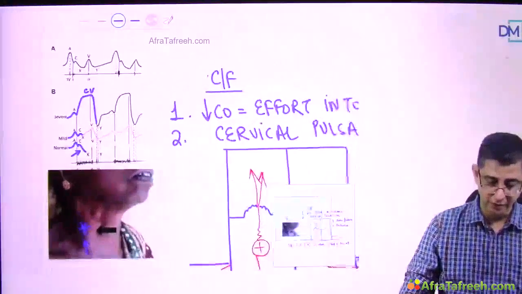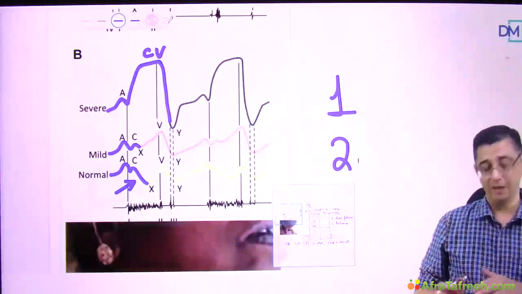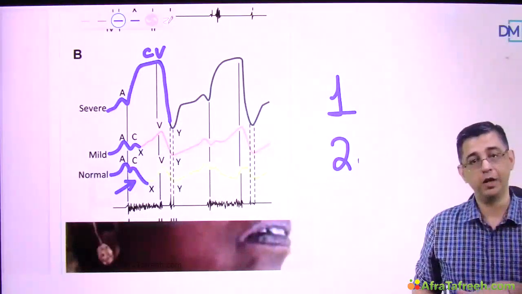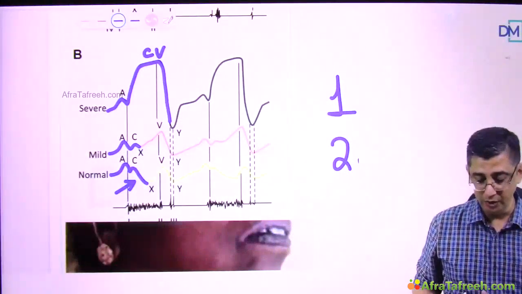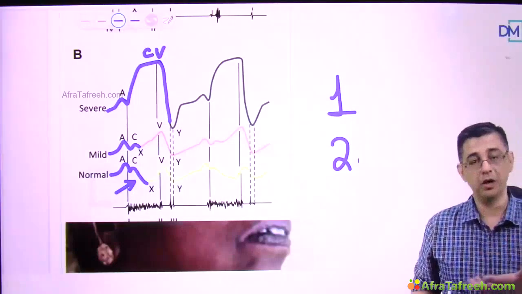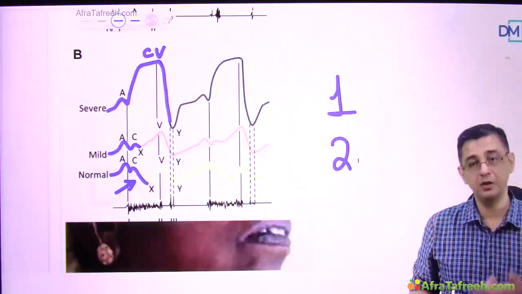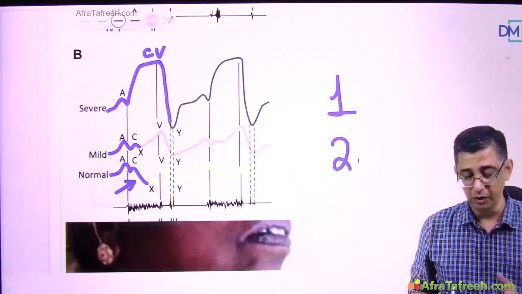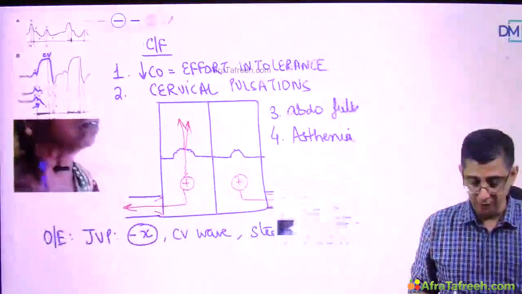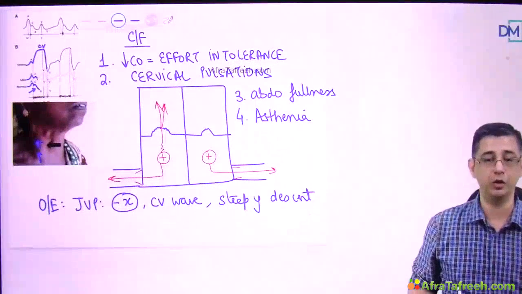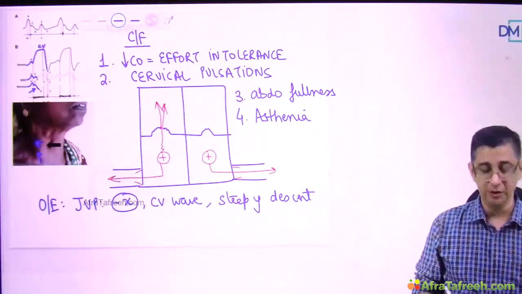So prominent neck pulsations, I'll just zoom it in so that you can relate to this better. I said the vector of X should come down. It won't be able to come down. Why? Because there's a TR that is happening upwards, so the X would become relatively smaller, and then in these patients not only will the X disappear, but after C directly the V would come, so a CV wave, and then there would be a steep Y descent developing in a patient. So that's one of the standard things that they usually ask you in questions related to tricuspid regurgitation.